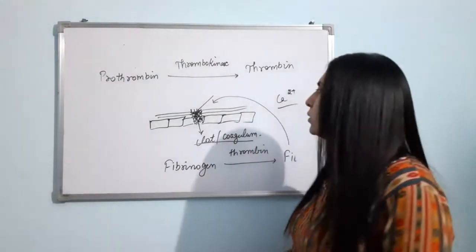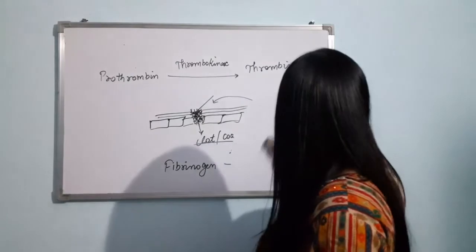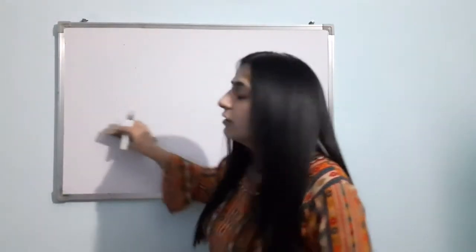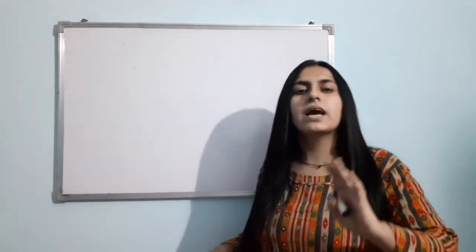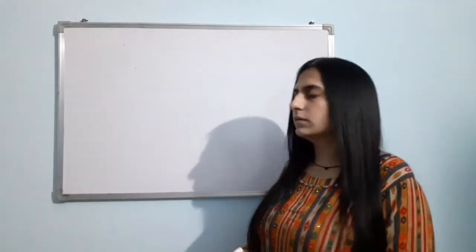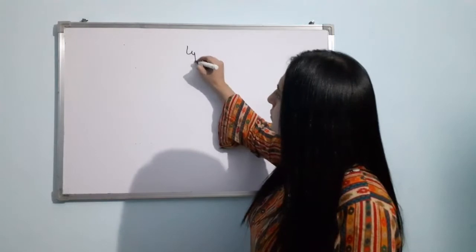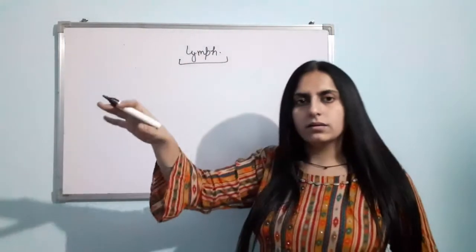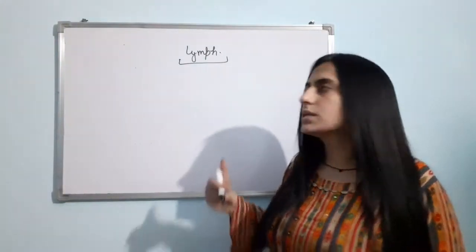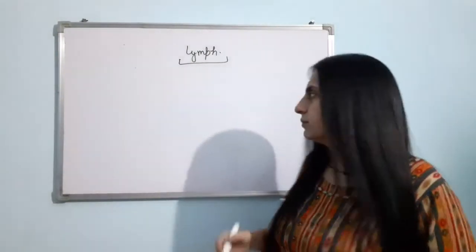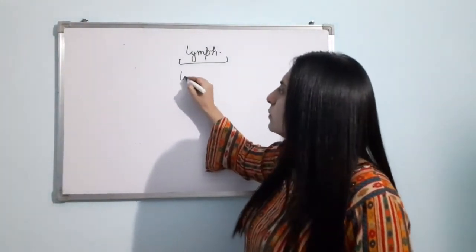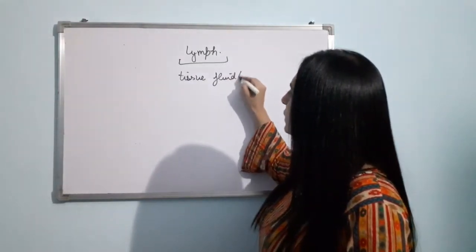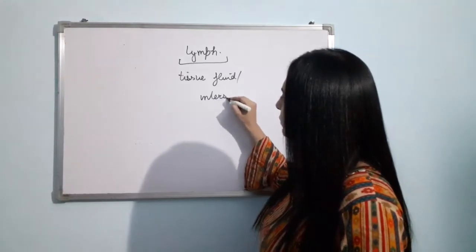Now, the next topic is lymph. We have discussed the topic of blood till now. Now we are going to discuss the topic lymph. Lymph, its other name is tissue fluid or interstitial fluid.